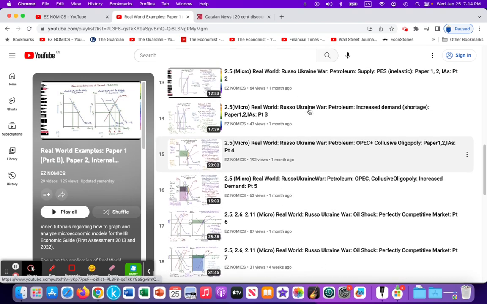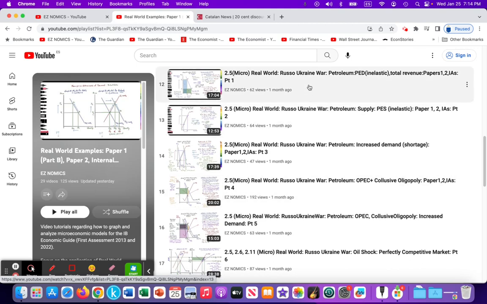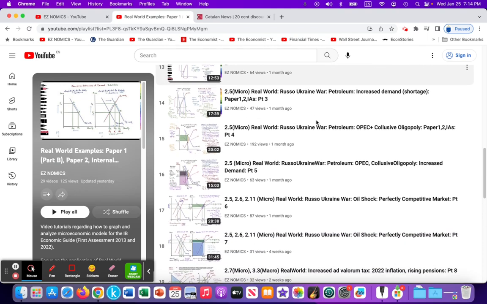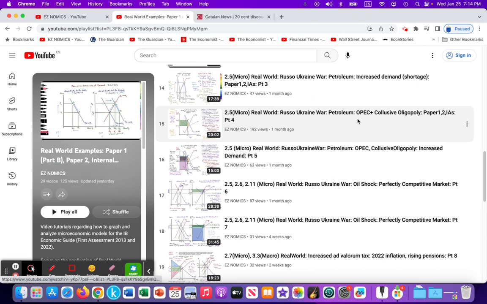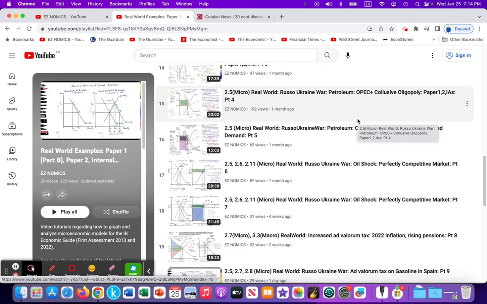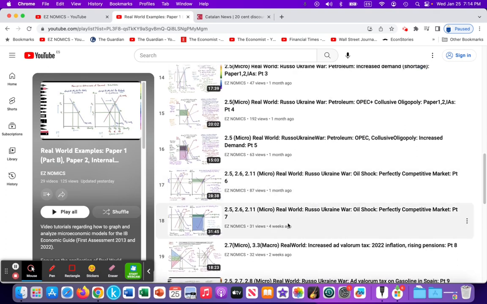So here you can see I have a running series on the Russian-Ukrainian war where we're looking at petroleum, its price elasticity of demand, its price elasticity of supply, shifts in the supply curve and demand curve, OPEC as a collusive oligopoly or monopoly, applications of perfect competition, and now we're going to look at the ad valorem tax applied